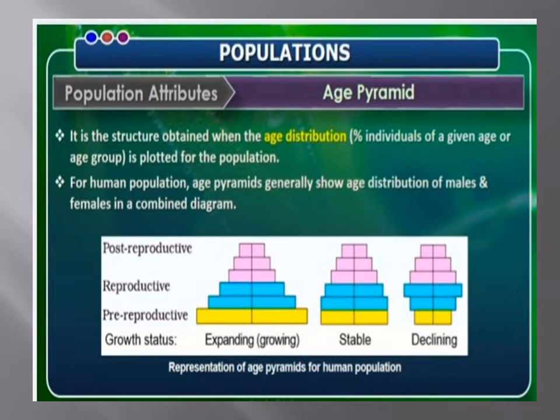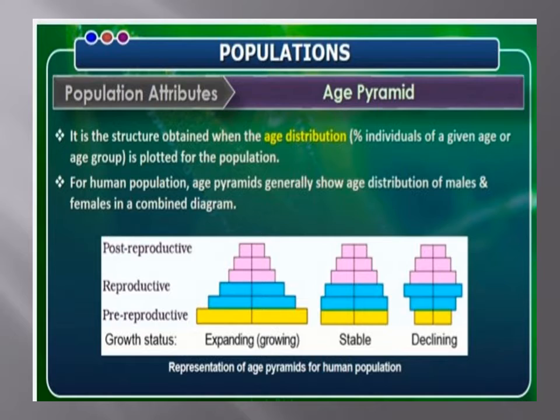Age pyramid. If the age distribution, that is, the percentage of individuals of a given age or age group, is plotted for the population, the resulting structure is called an age pyramid. For human population, age pyramids generally show the age distribution of males and females in a combined diagram. The shape of pyramids reflects the growth status of the population, whether it is expanding, stable or declining.